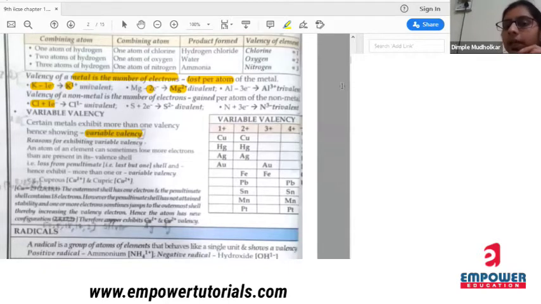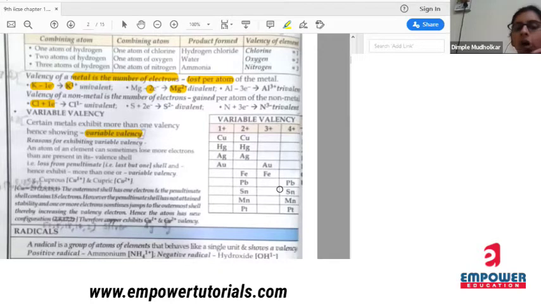Means if some element loses more than one electron, then that element will have more than one valency. Okay. So why does it show more than one valency? Because it can lose more than one electron from its valence shell. Okay.